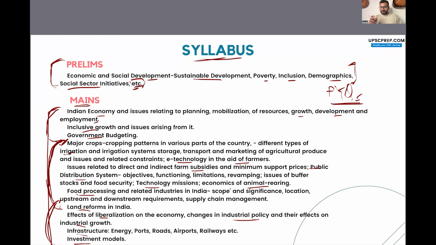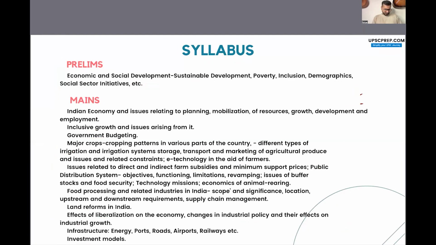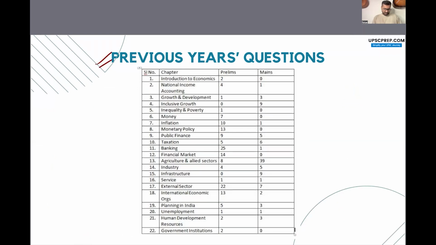And this is very important because this also gives you an idea of where the questions in your mains examination is going to come from. Now, if you look at your previous year trends, then a major chunk of the question is from agriculture and your industrial sector, right? So this is the previous year trends, and all these are chapters from your standard book. So now if you see in your mains examination, agriculture and allied sectors covers around 39 questions out of a total of around 80 to 85 questions that has been asked from Indian economy in past 10 years, right?